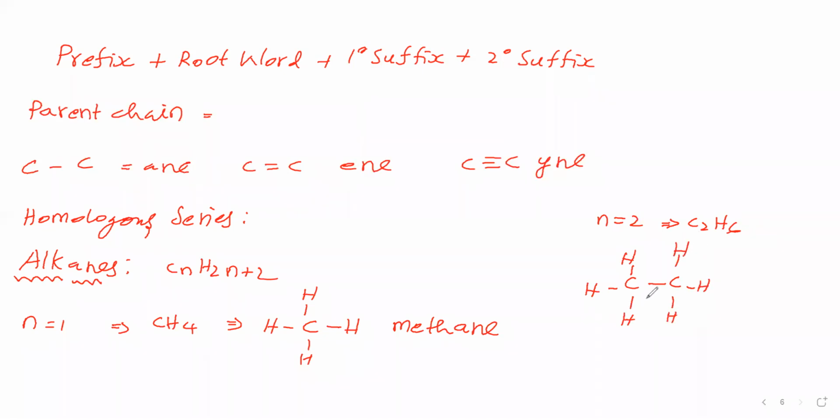So we got this ethane. Here two carbon atoms are there, therefore we can say eth, and carbon carbon single bond, therefore ane. So the name of this compound is ethane. This carbon is having 3 hydrogens, so CH3 single bond. This carbon is having 3 hydrogens, so CH3. So ethane we can give like this. Next we will take n is equal to 3.